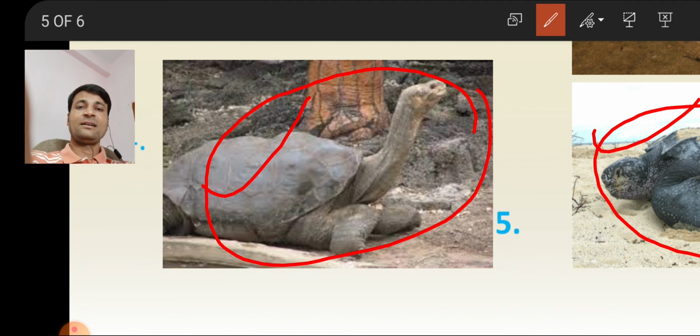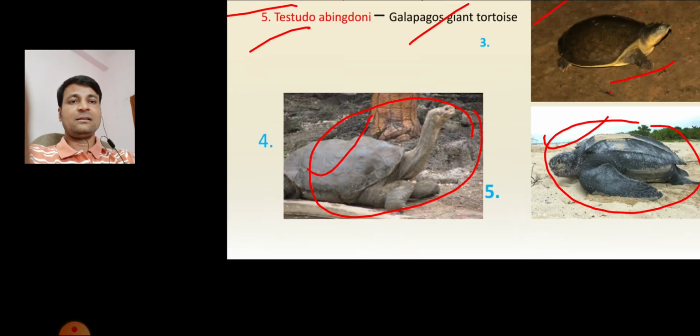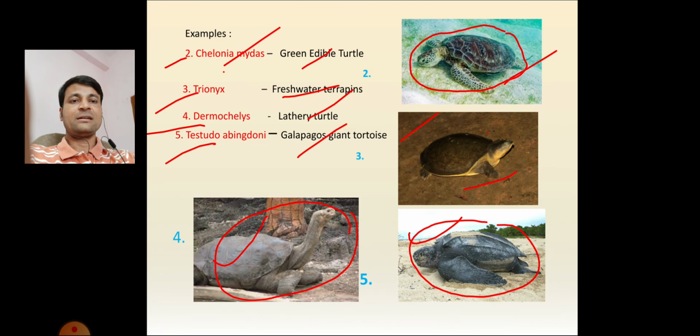Galapagos has evolutionary importance, the Galapagos finch birds, Galapagos tortoise, everything. The evolutionary points are mainly observed in the Galapagos Islands. Mainly finch birds, but that's secondary. This is the Galapagos tortoise.